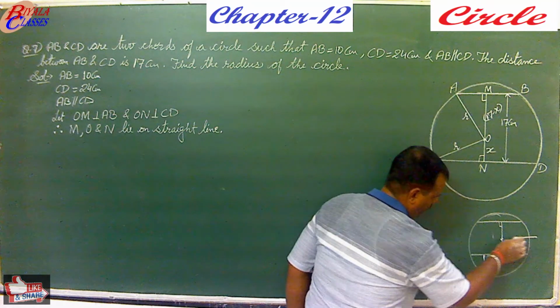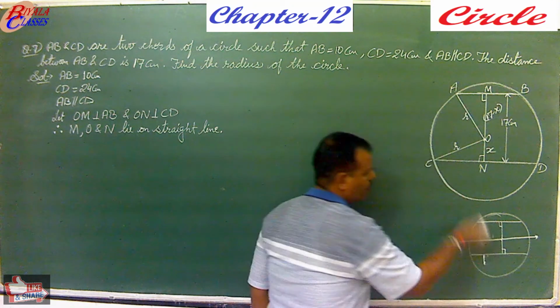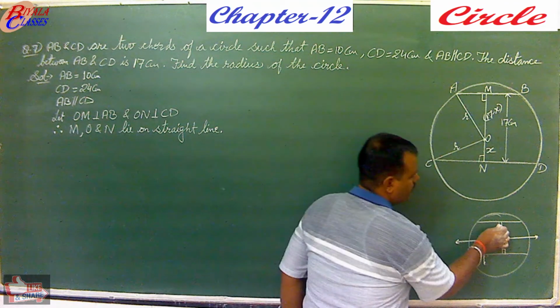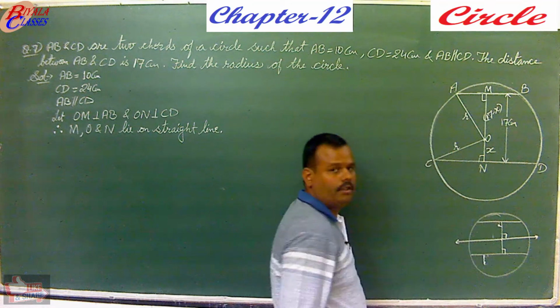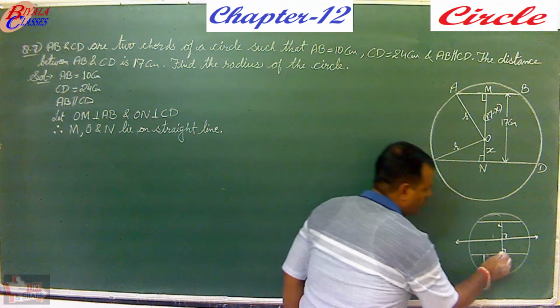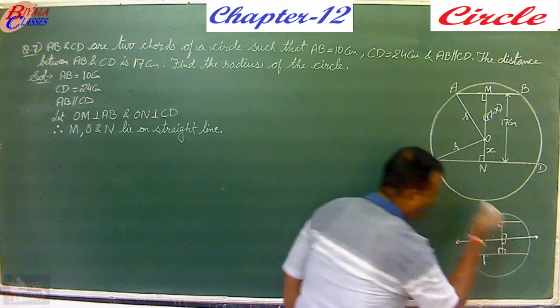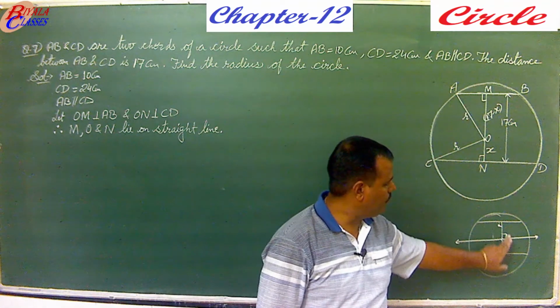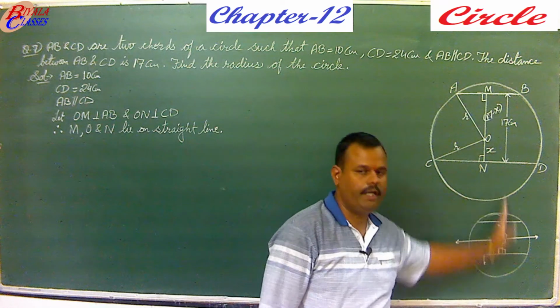If you draw a line from the center parallel to both these chords, what will happen? This angle is 90, so this angle is also 90. They are alternate interior angles. Similarly, this angle being 90, this is also 90, alternate interior angles, and the sum of these two becomes 180. So this will become a straight line.